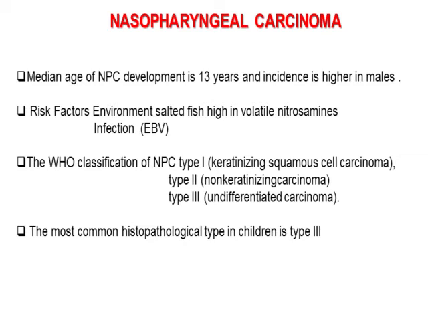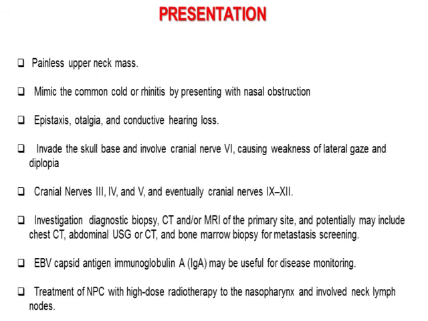They also present with painless neck mass. They can mimic the common cold and rhinitis with features of nasal obstruction. They can present with features of epistaxis, otalgia, and conductive hearing loss. They can invade the base of the skull, leading to involvement of cranial nerve 6. Other cranial nerves involved are cranial nerves 3, 4, 5, 9 and 12.